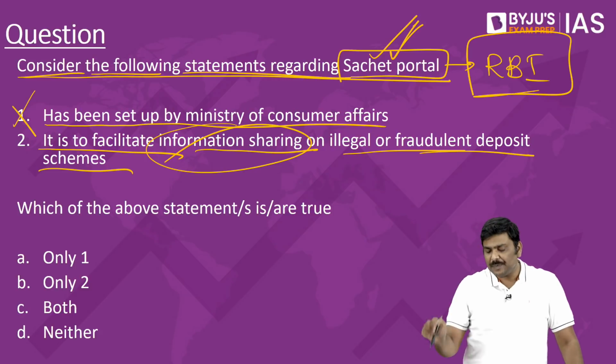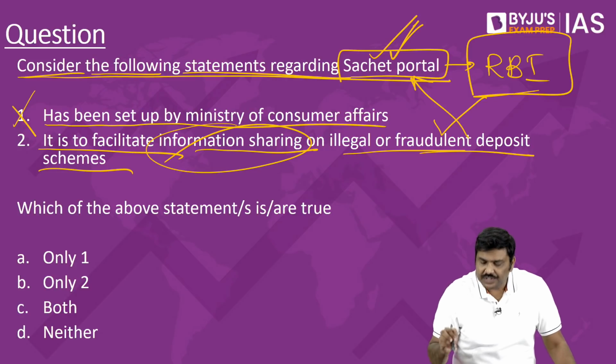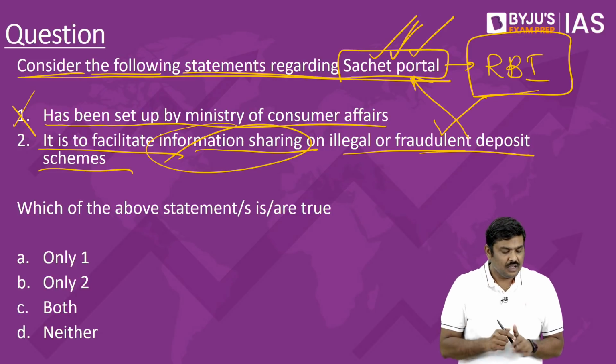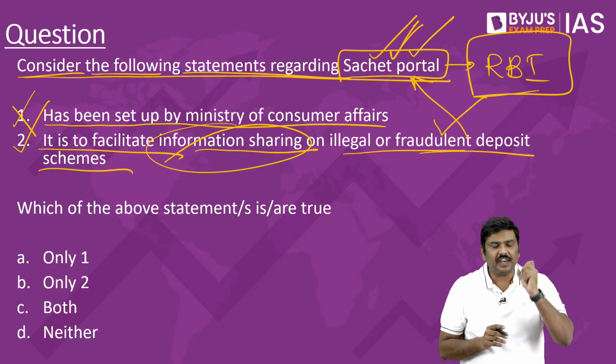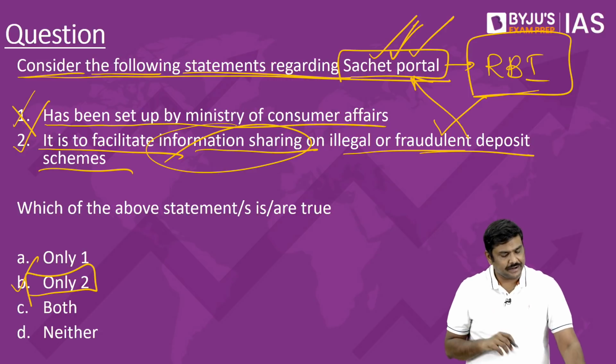Against these fraudulent schemes, you can file information using the tabs provided in this portal itself. So the second statement is true, the first statement is wrong. The right option will be option B, only 2 is correct.